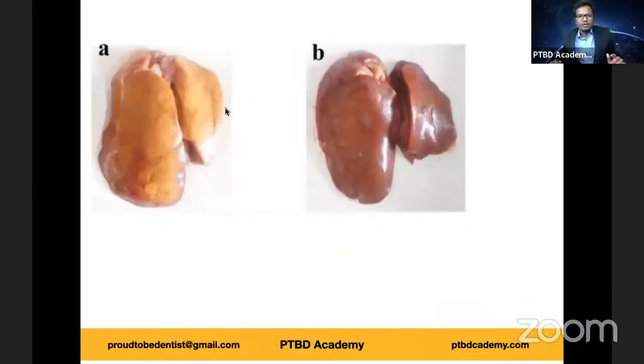Now, observe this illustration. The left one is a pathology and the right one is a normal appearance of a liver. You can see 2 conspicuous lobes, left and right. So this is the appearance of liver, left and right. Left is something related to pathology.